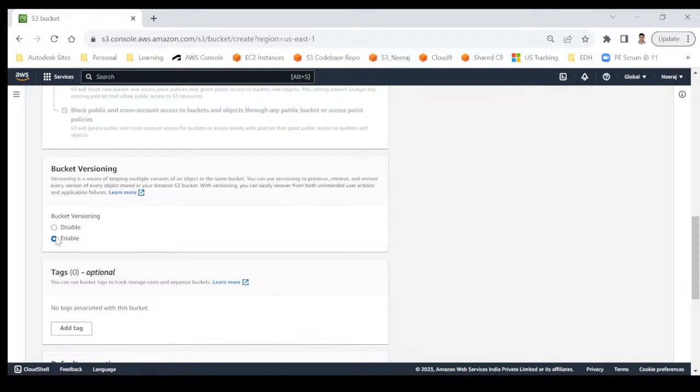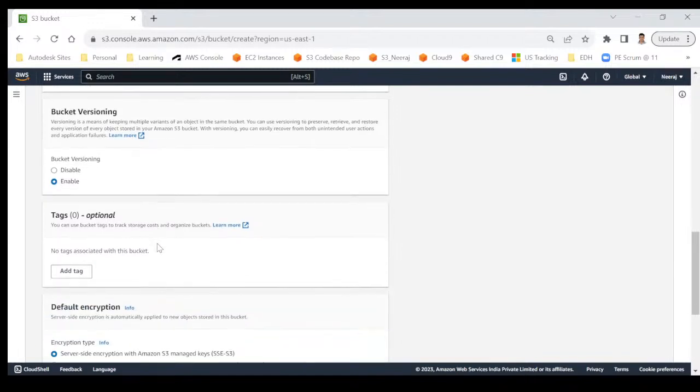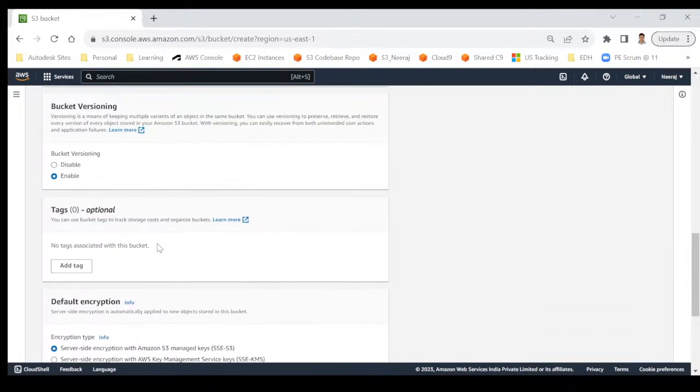That's why I am enabling it. Okay, and almost we are, I think, done. There are tags that are optional, but I will explain about it because any resource you create in AWS, it's not only about S3. You are creating any file, any bucket, any server, any other service. It will ask you to add the tags, and tags are always optional.